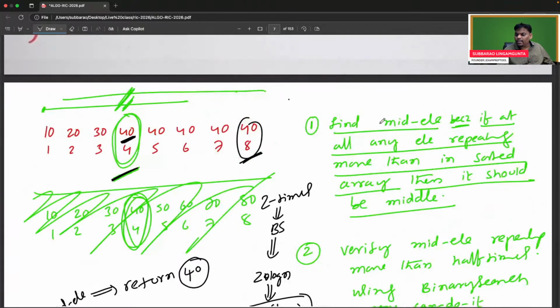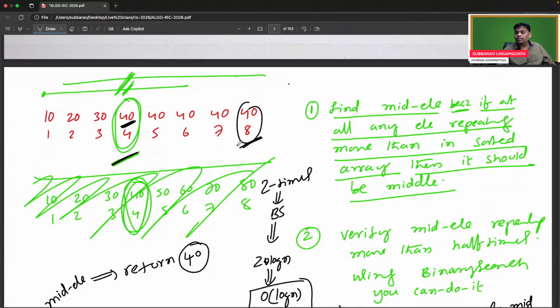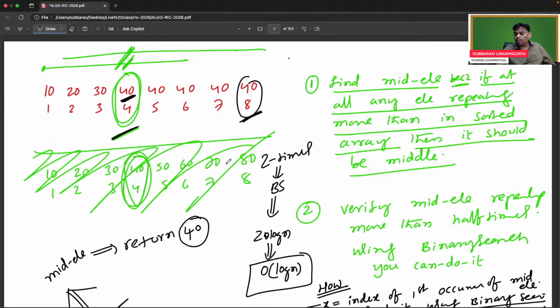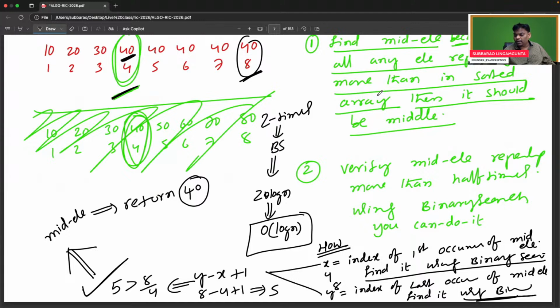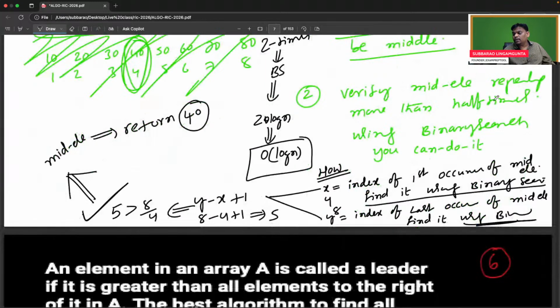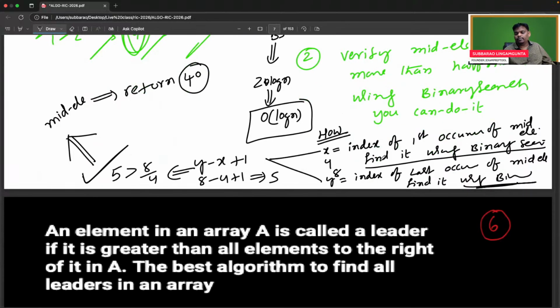So I have given a very rough diagram. Find the mid element, because if any element repeats more than half in a sorted array, it should be the middle person. Next, verify whether the mid person is repeating more than half times using binary search. How? Find the first occurrence of the mid element index, which is X. Find the last occurrence of the mid element index, which is Y. Use binary search because it is a sorted array.